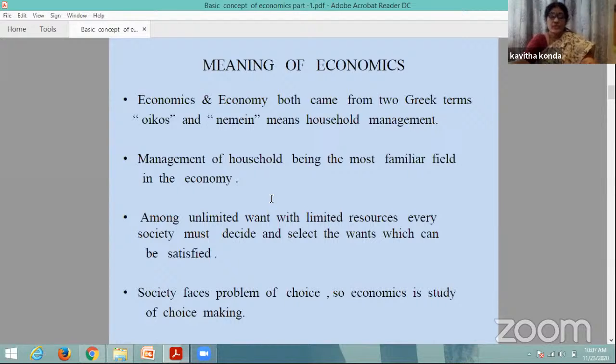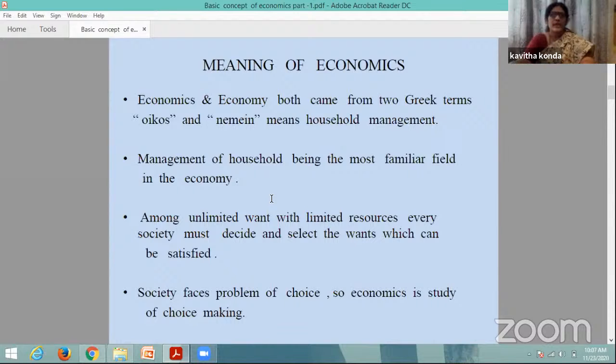That's why, for the management of our household, for managing our wants and to satisfy our needs, we need money. So for that we give our efforts. These earnings, or income, we spend on consumption, and for consumption we need goods and services which are produced and distributed in the society. This is the subject matter of economics.